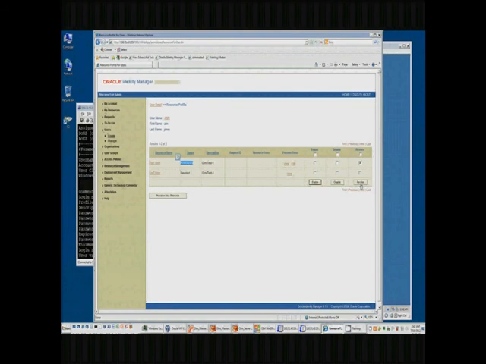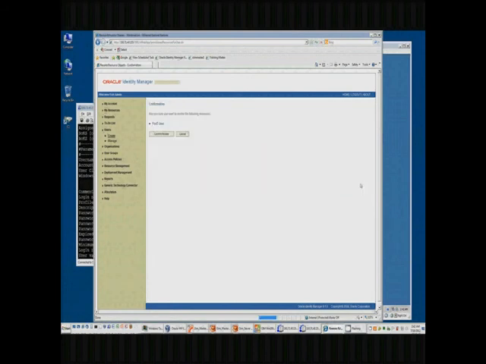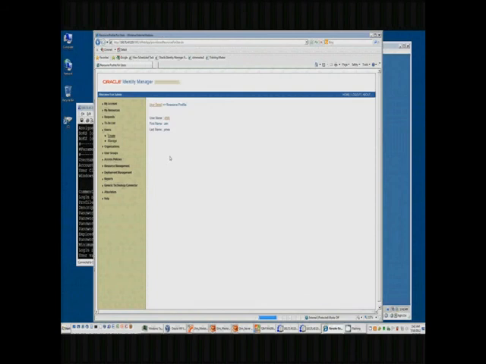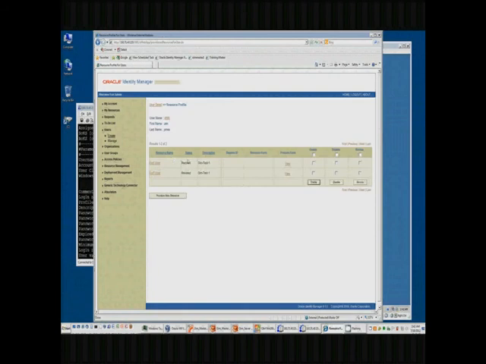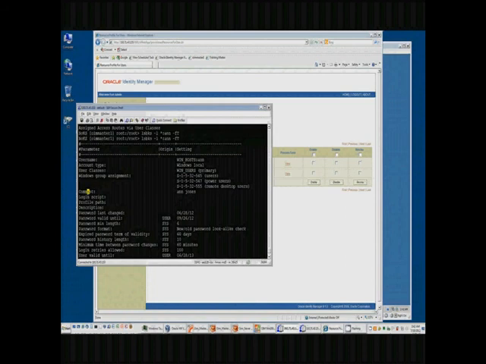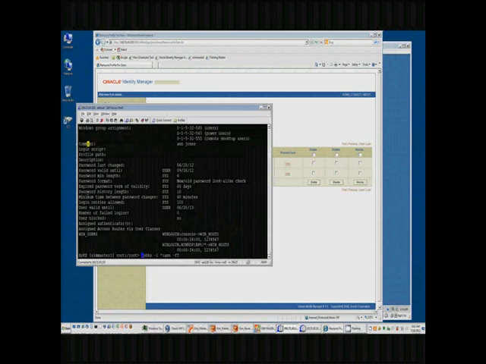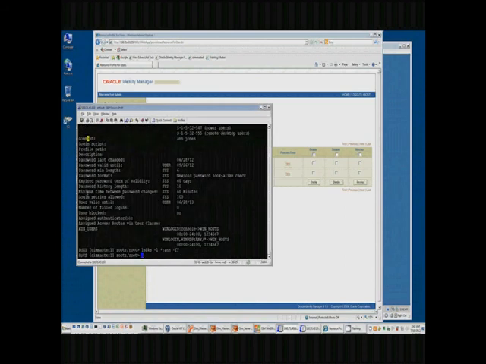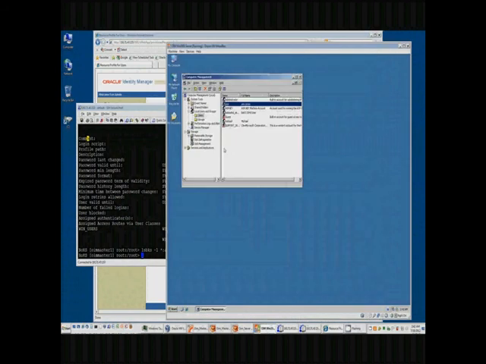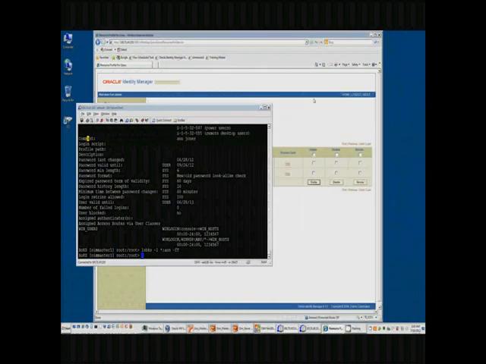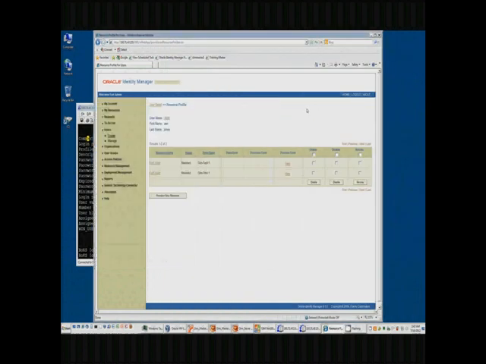Just like we did on the Unix side, if we don't want the user to have access anymore, or we want that account removed, we can simply revoke it. And you can see that they've been revoked. You look back on the master, and you see that her account no longer exists. And if we go and look at our Windows host and refresh the list of users, you'll see that the user is no longer present on that server as well.